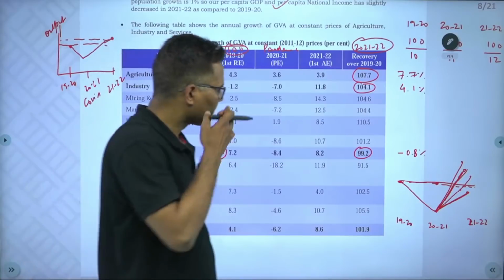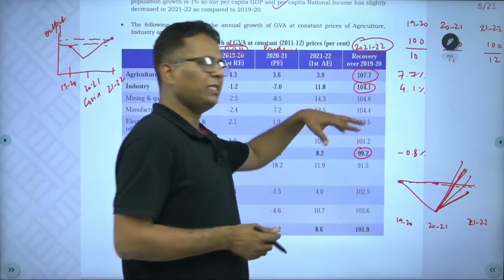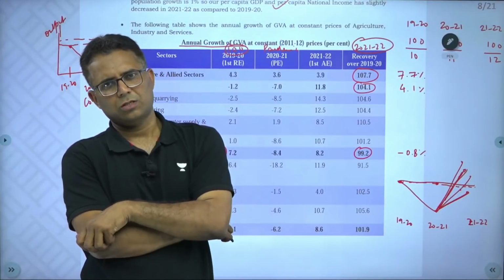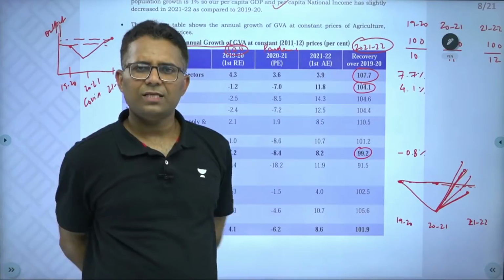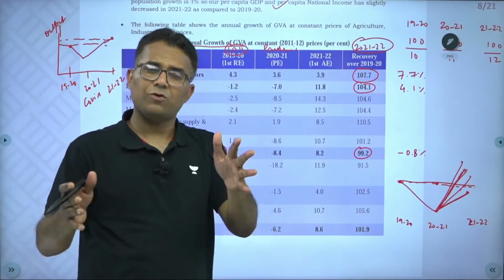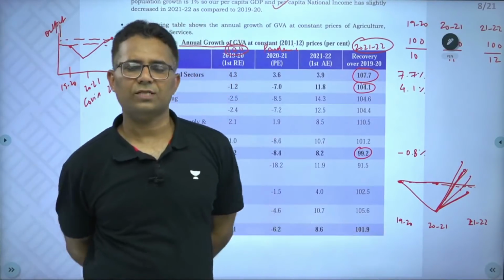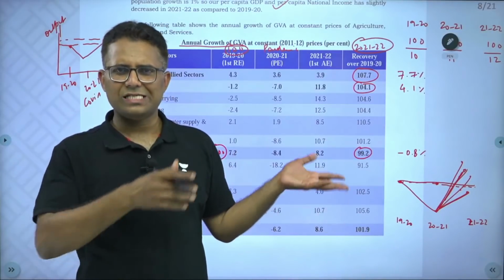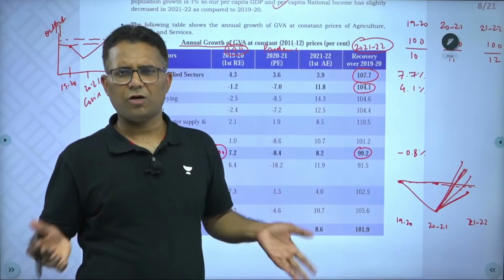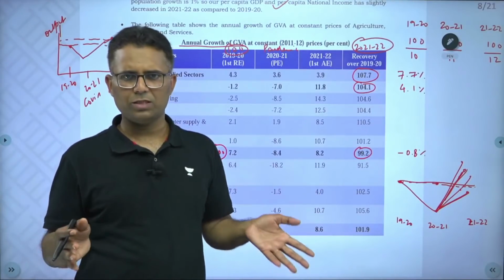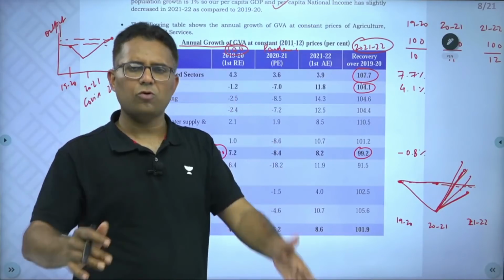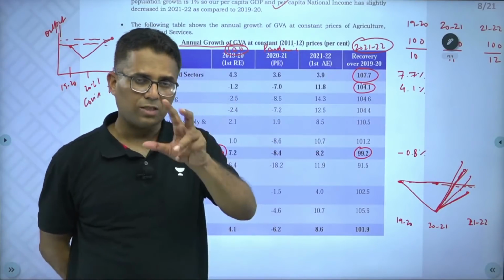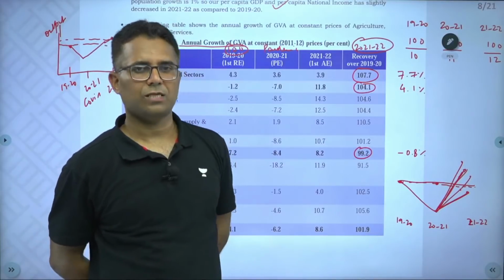Why? Why do you think that industrial activity has crossed the pre-pandemic level, and why has services not crossed? Because a lot of services are informal activities. Services were impacted much more as compared to manufacturing. All this retail, wholesale trade, thela wala and everything, because of the lockdown, they got disrupted so much. So the services impact has been more as compared to manufacturing. And we will see in the other graph, in the percentage share in GDP, that services got impacted more.